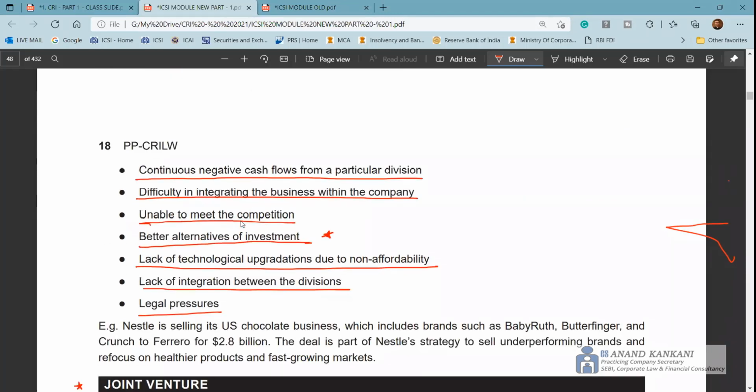Then you have the continuous negative cash flows. If a particular division is giving you negative cash flows, that's where you say demerge that particular company so that the impact of that particular division does not come on the other businesses. Then if there is difficulty in integrating the business with the company, there is dissimilarity between the businesses. So one of the ways of diversification is risk reduction. Okay, the reason for diversification is risk reduction.